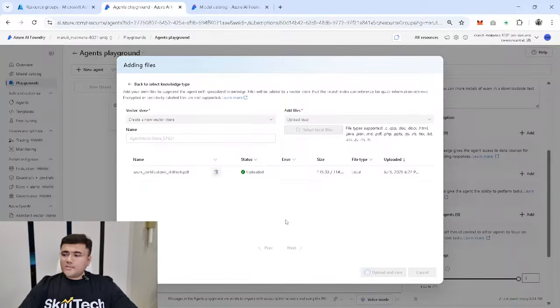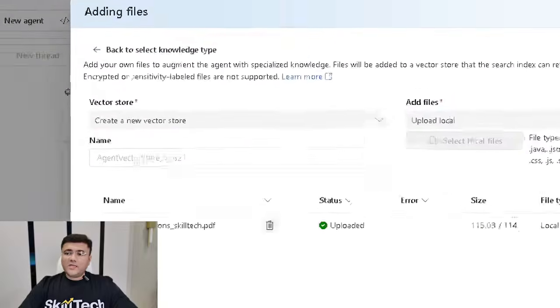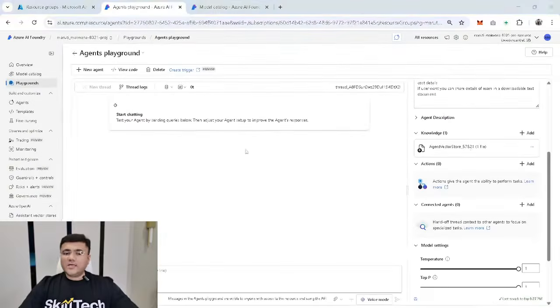While this is uploading and while this is creating, let me tell you what is happening. You can see here, there is a section which is focusing on creating a vector store. So this is actually creating one vector store for my data. No matter what kind of data you are uploading, whether it's a Word document, or a PDF file, or maybe some kind of logical files like C++ or C#, when you upload that file, it's actually going to convert the data of that file into a vector.